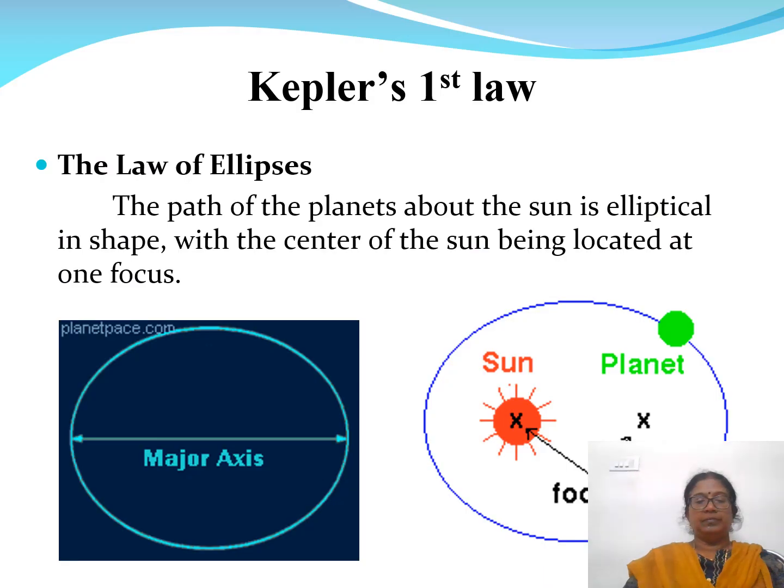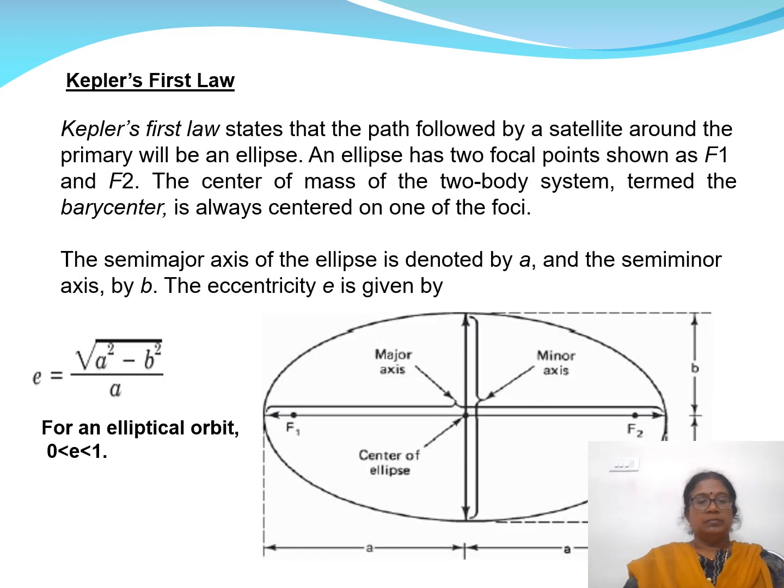Kepler's law. Kepler's first law is also called the law of ellipses. What it tells is the path of the planet about the sun is elliptical in shape, with the center of the sun being located at one of the foci. It also states that the path followed by the satellite around the primary will be an ellipse. An ellipse normally has two focal points, F1 and F2. The center of mass of the two-body system, termed the barycenter, is always located at one of the foci.